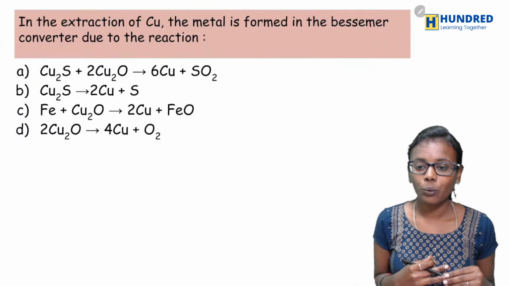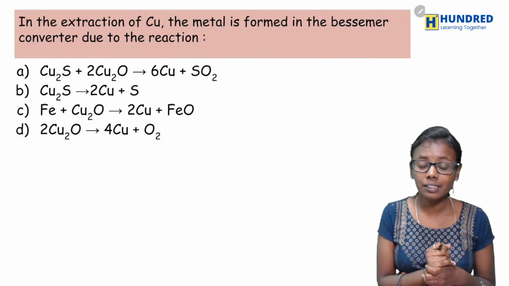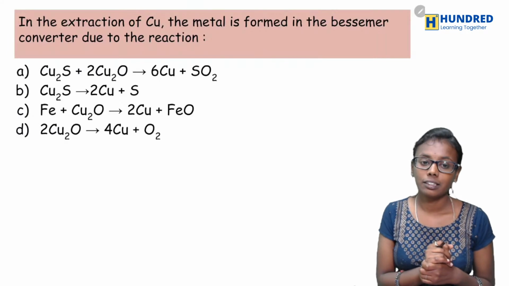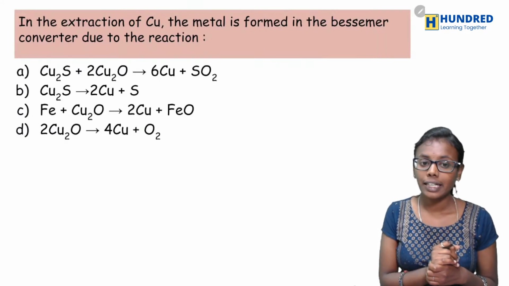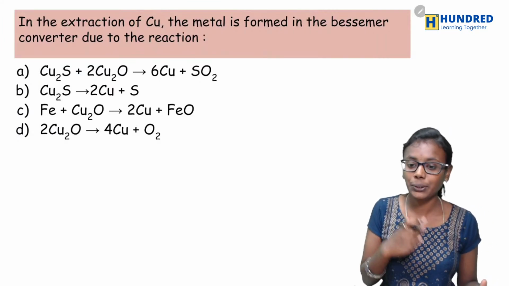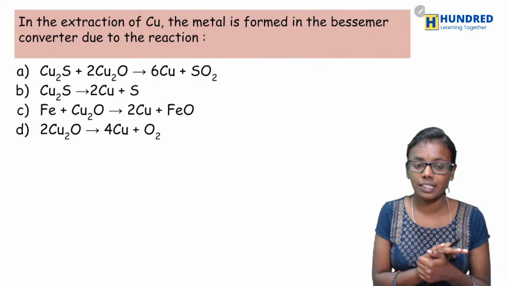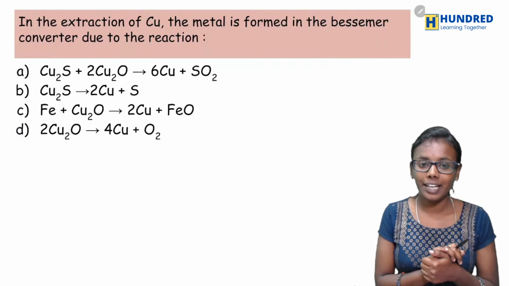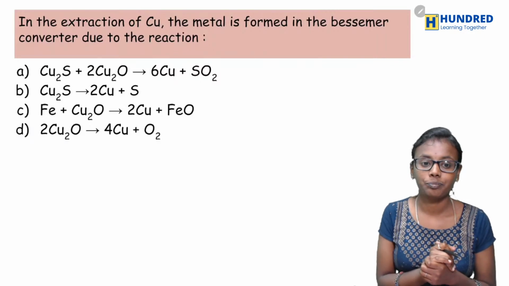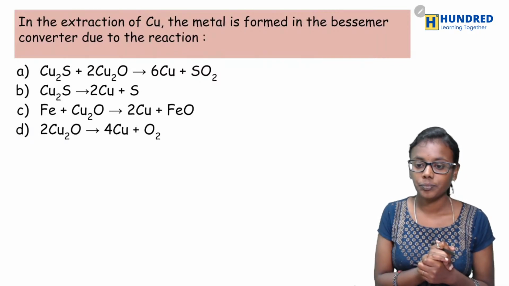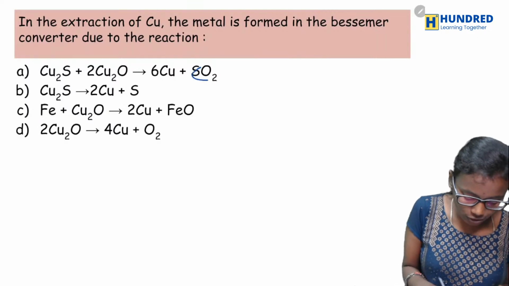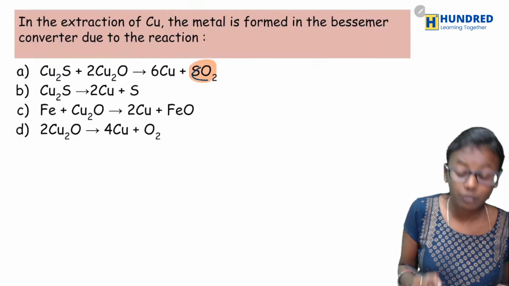Yes. Okay, so what would be the answer here? In the extraction of copper, the metal is formed in the Bessemer converter due to the reaction S. Okay. So what would be the last step in the reaction? Yes, it should be SO2 gas that is evolved, right?